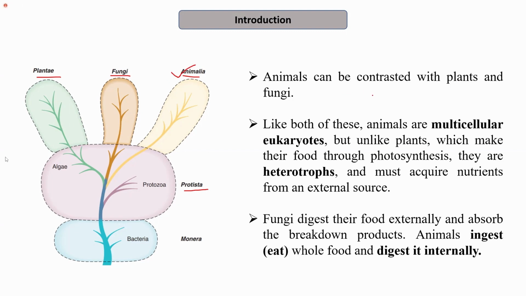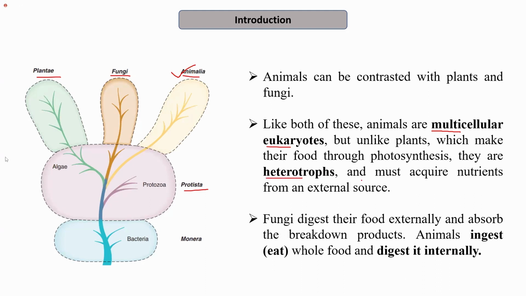Animals can be contrasted with plants and fungi. Like Protista, Plantae and Fungi, the Animalia group includes organisms that are eukaryotic in nature. Like both plants and fungi, animals are multicellular eukaryotes. But unlike plants, which are autotrophic in nature, that is, they can make their own food through the process of photosynthesis, animals are heterotrophs.